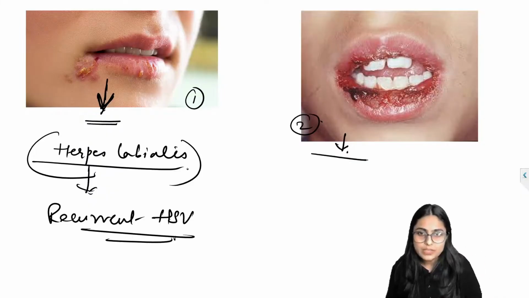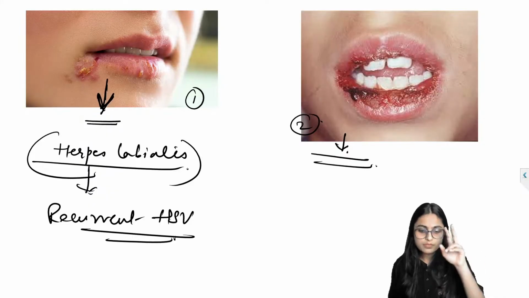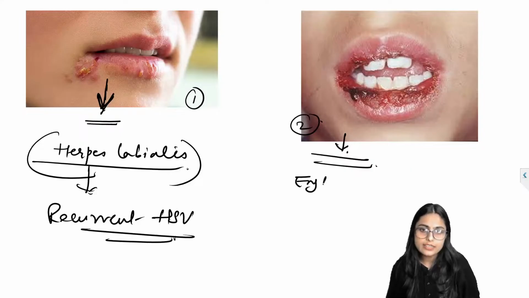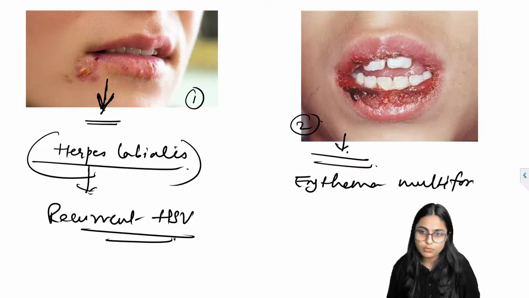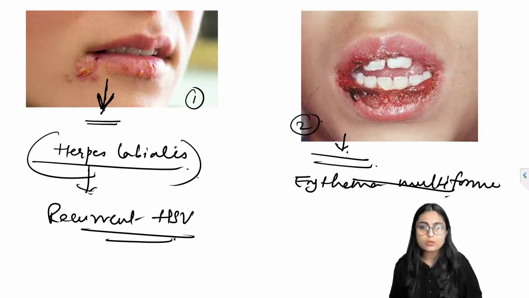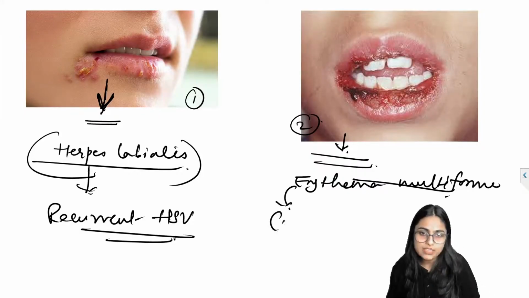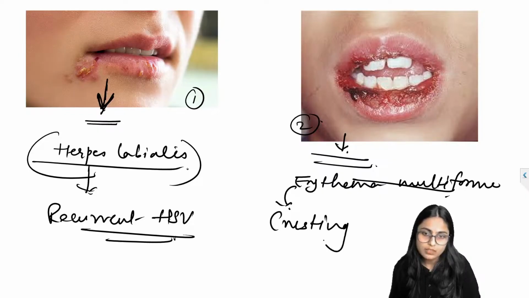The second picture, which is it? Correct, it is erythema multiforme. Now how to identify this? The characteristic feature you see in erythema multiforme is crusting of lips.